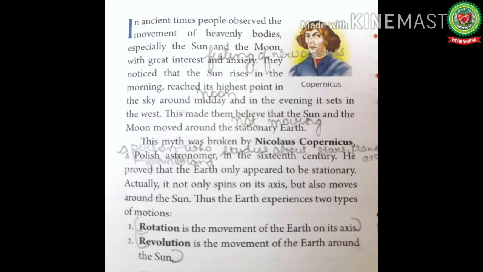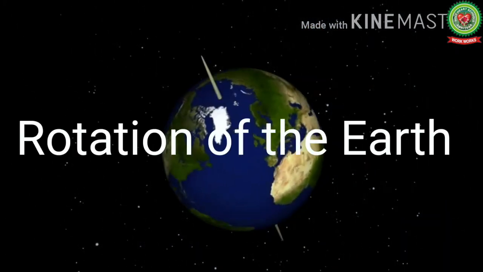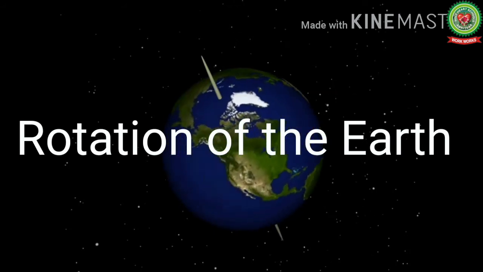We all know that all the celestial bodies, which includes planets, asteroids, comets, they all revolve around the sun in a fixed orbit. Thus, the earth experiences two types of motions, means movement. One is rotation and one is revolution. Rotation is the movement of the earth on its axis and revolution is the movement of the earth around the sun. This we have done many times in our junior classes. Now next we are starting up with the rotation of the earth.